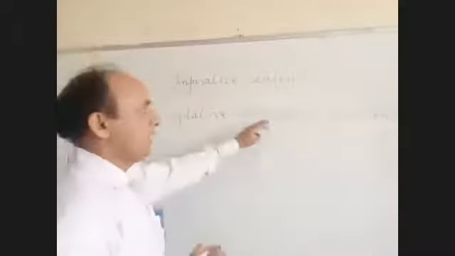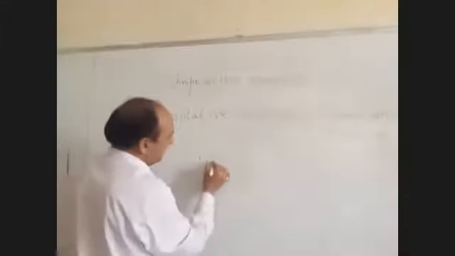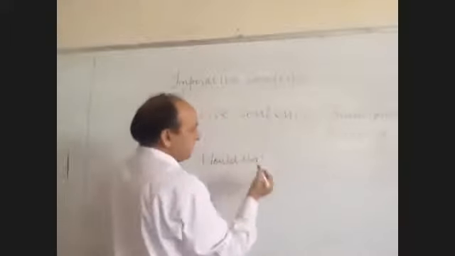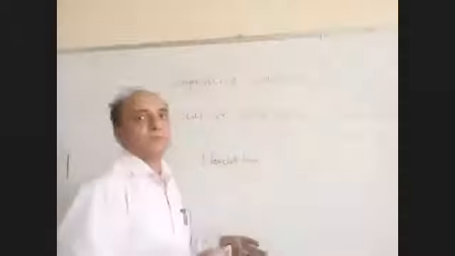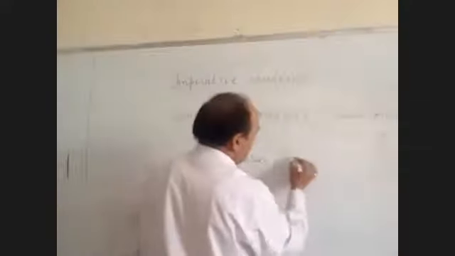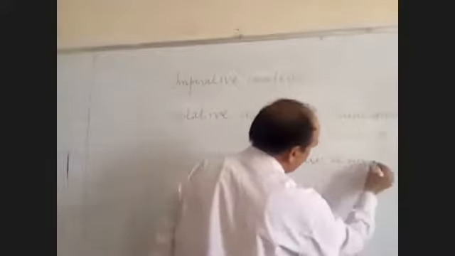So unreal condition always starts with the word would that. We are talking about ourselves, हम अपनी ही unreal condition बताते हैं. Would that I were a bird.